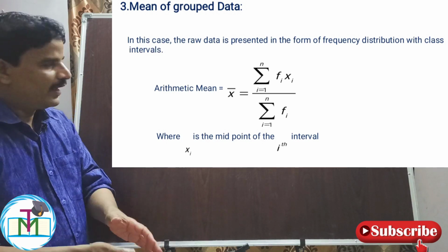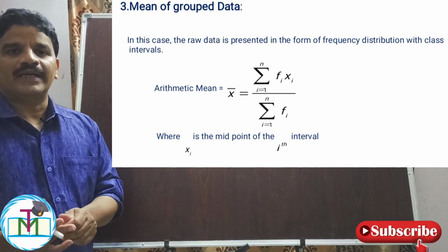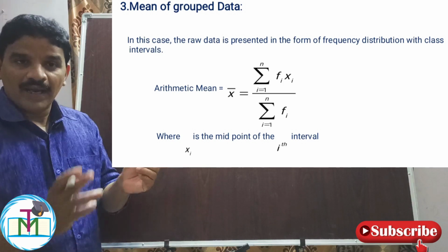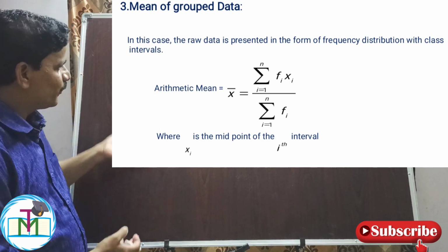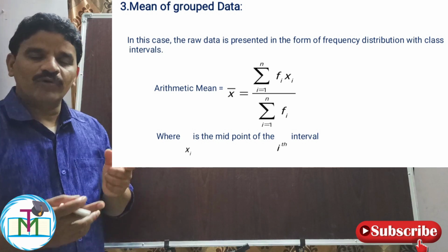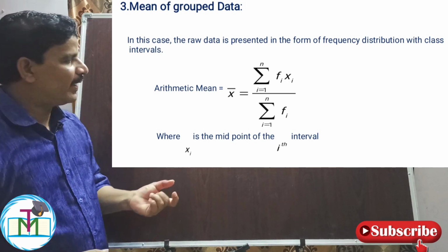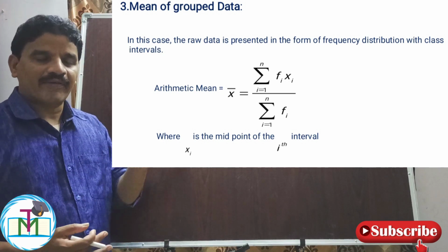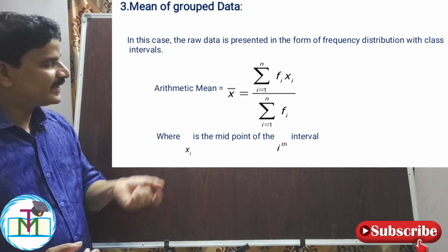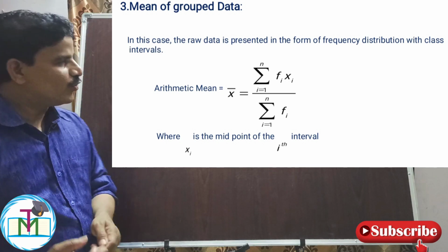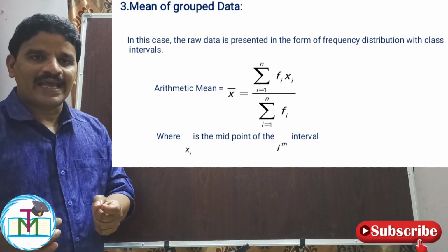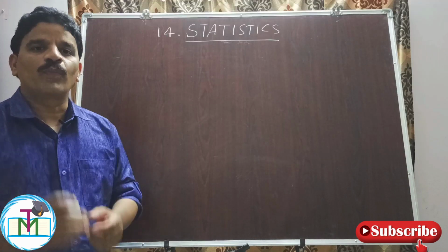It is the same formula as in ungrouped data, but here x is the midpoint of each class interval. For example, in the formula x bar equals sigma fi xi by sigma fi, fi means frequencies and xi means the mid value of the ith interval. So using this formula we can easily calculate the mean of grouped data.